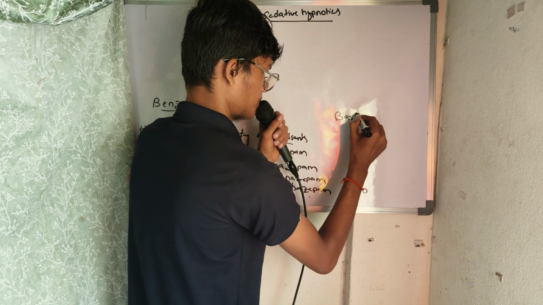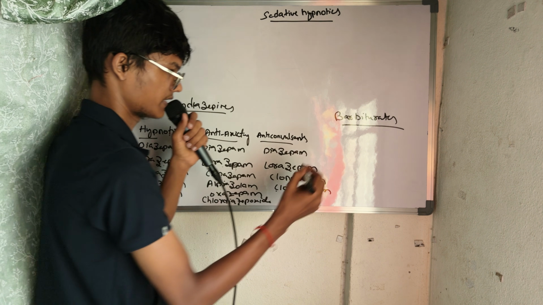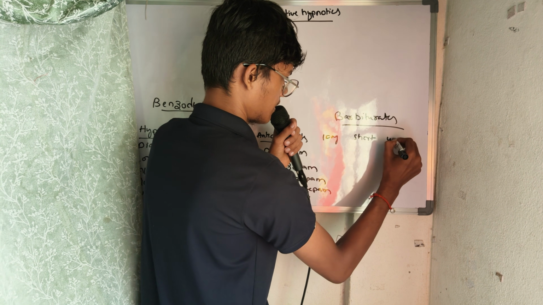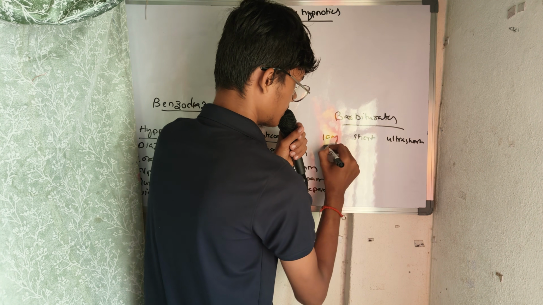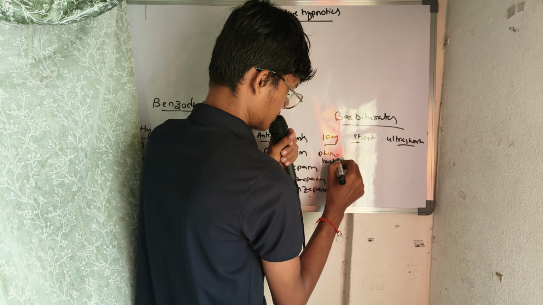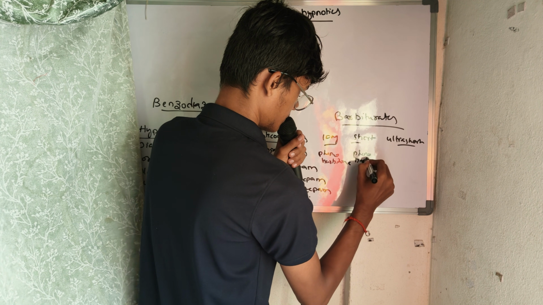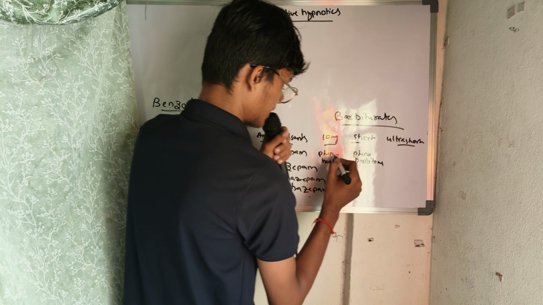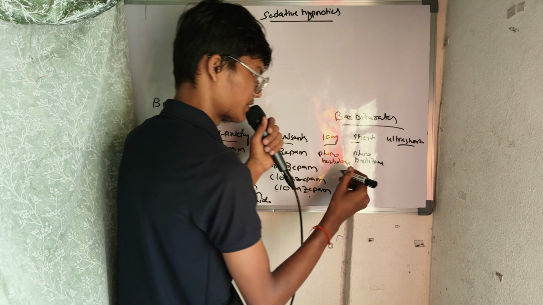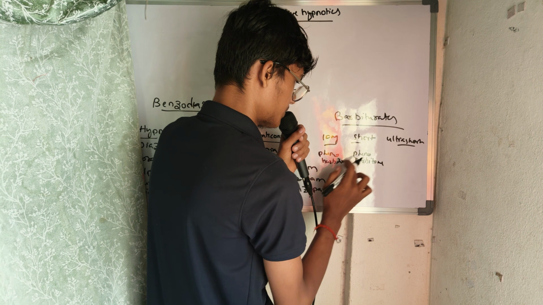And now barbiturates. Here in barbiturates, we have long, short, ultra short. In the long we have phenobarbital, again phenobarbital. You might have a doubt, how can one drug be in long and short? I will tell in the class while discussing about these drugs. Now learn the classification. Long, phenobarbital, phenobarbital.